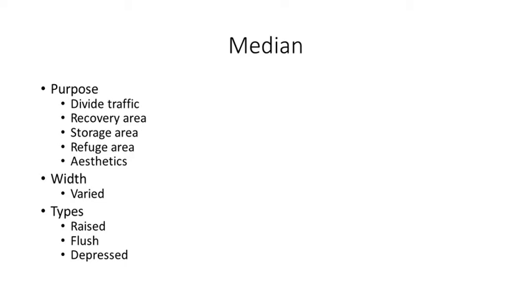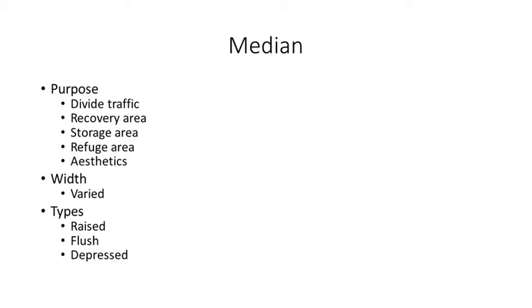Okay, so what is the purpose of this median? The first one is to divide the traffic, to provide a recovery area, storage area, refuse area, and aesthetic view. So these are the different purposes of the median, and the width of the median varies according to the road, according to the highway. And the types of this median are raised type, flush type, and depressed type.